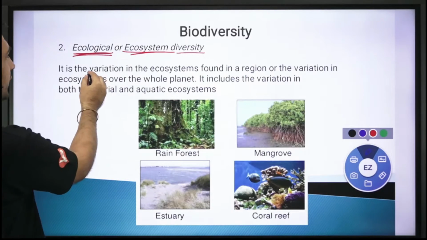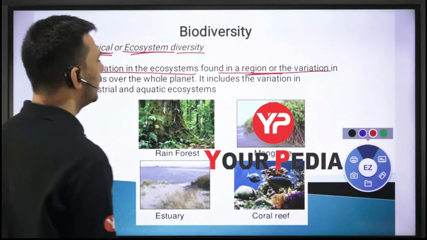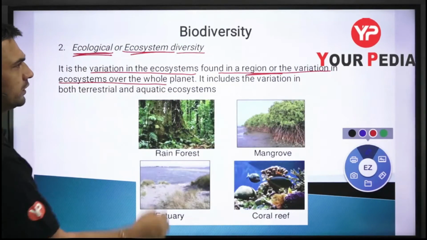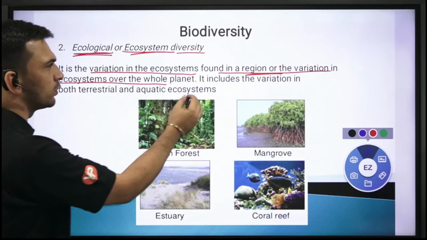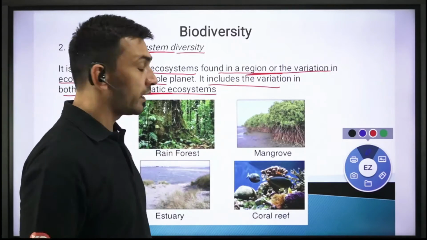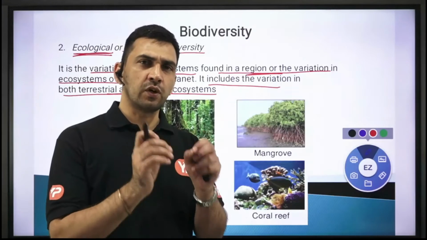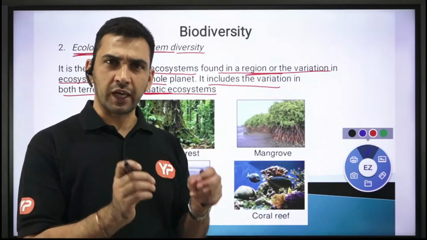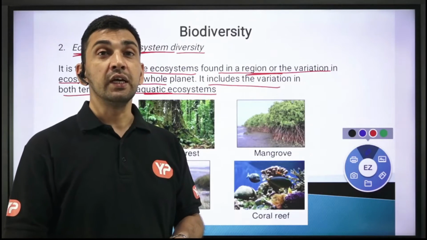It is the variation in the ecosystem, different kinds of ecosystems found in a region, or the variation in ecosystems over the whole planet. It includes the variation in both terrestrial and aquatic ecosystems. As simple as that. If you have a larger number of different types of ecosystems, you will say that it is a